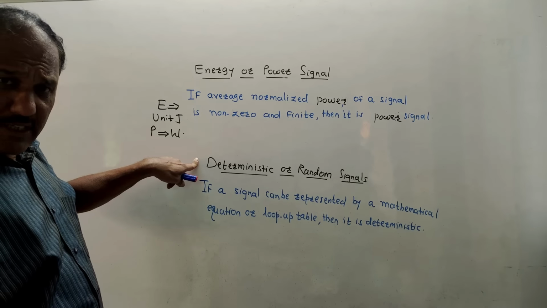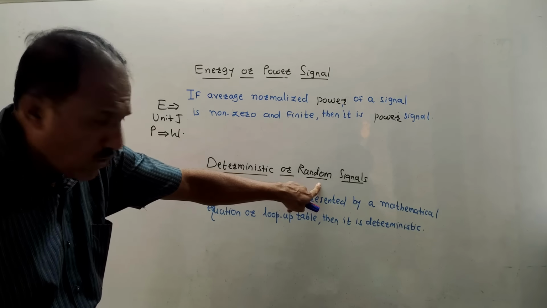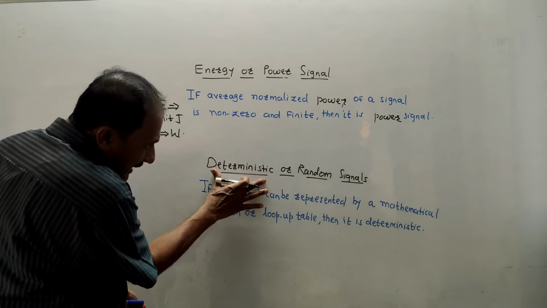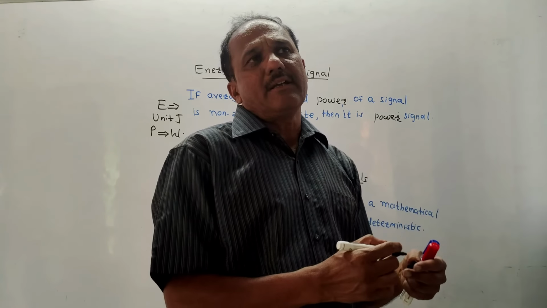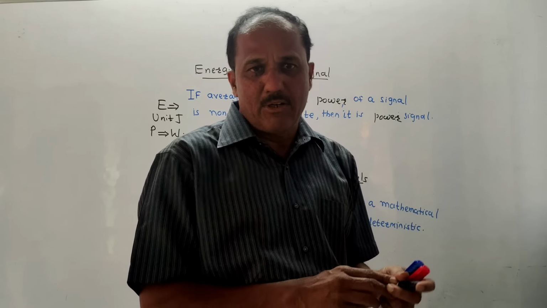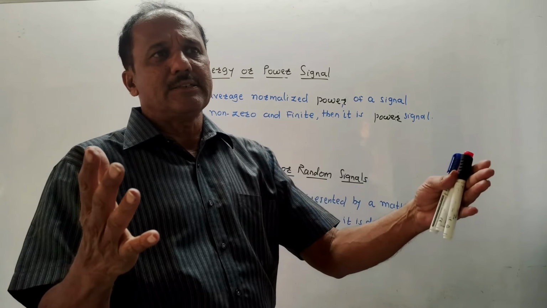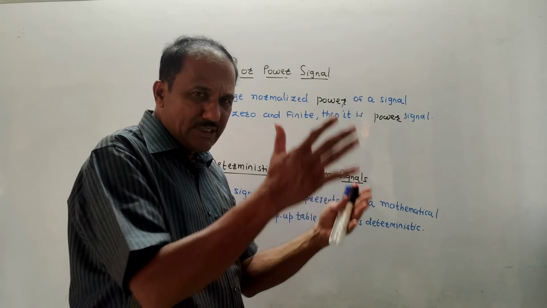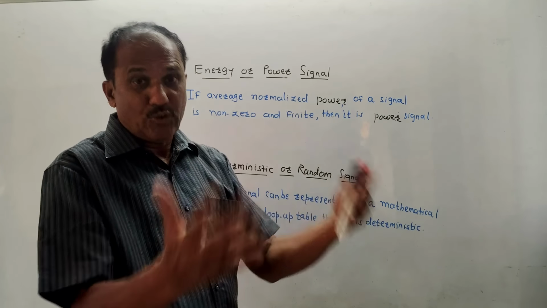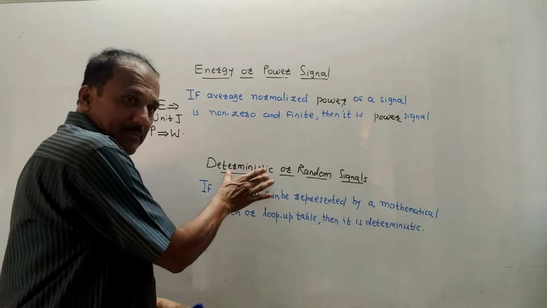The last type of signal is deterministic or random signal. As the name indicates, deterministic means there should be some mathematical equation or lookup table. A lookup table is the truth table. So if the signal can be expressed using any mathematical formula or truth table, then it is known as a deterministic signal.